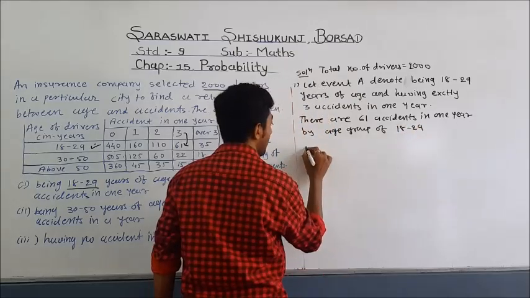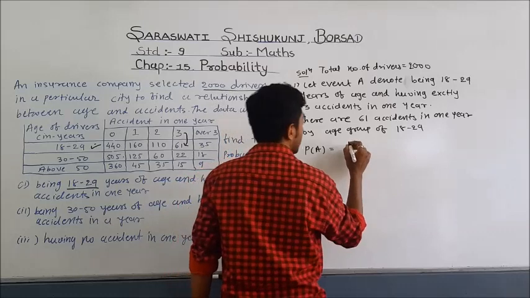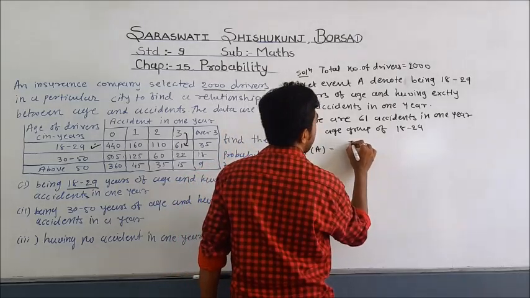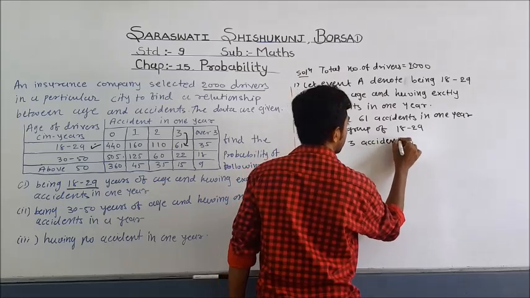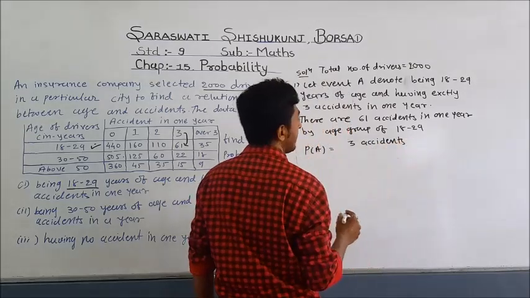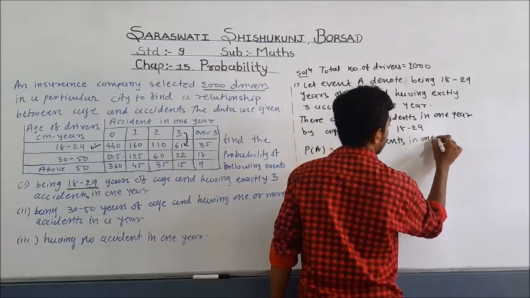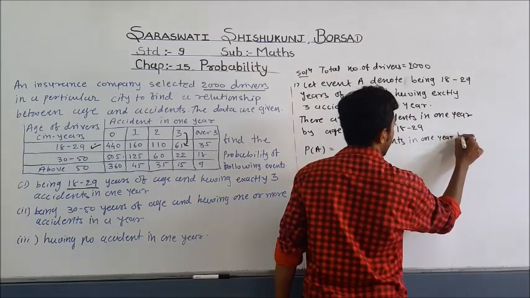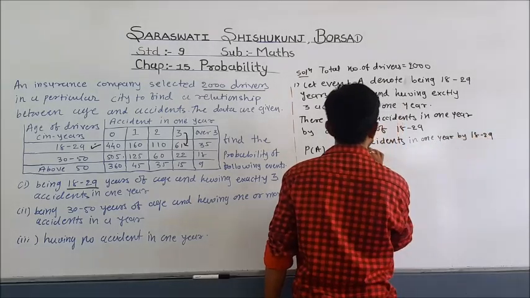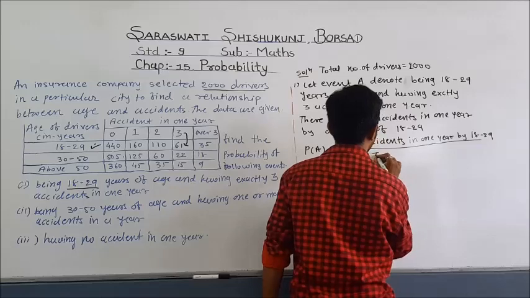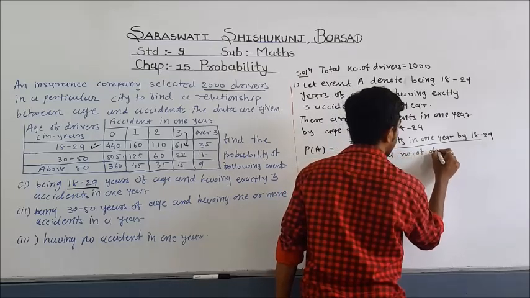So what is the probability of A? Probability of A equal to 3 accidents in 1 year by age group 18 to 29 divided by, here we have to write total number of drivers.